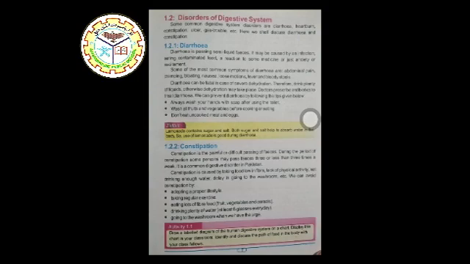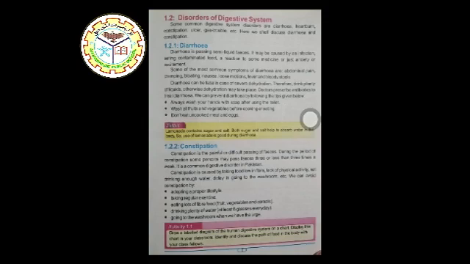Some of the most common symptoms of diarrhea are abdominal pain, cramping. Cramping means contractions. Next is bloating. Bloating means a feeling of fullness in our abdomen. Next is nausea. Nausea is a feeling of vomiting. After that, loose motions, fever, and bloody stools. Next, diarrhea can be fatal.